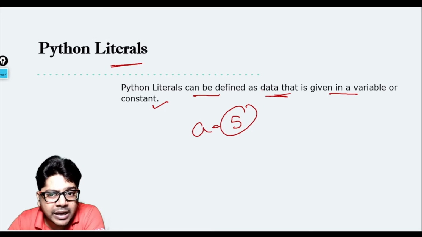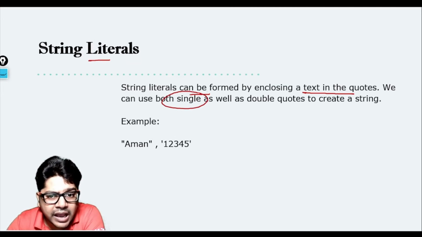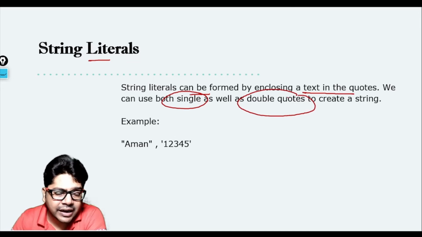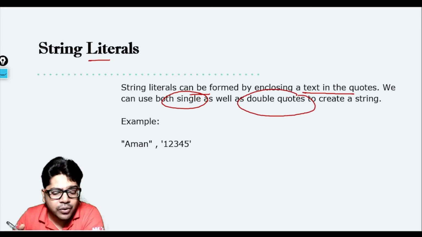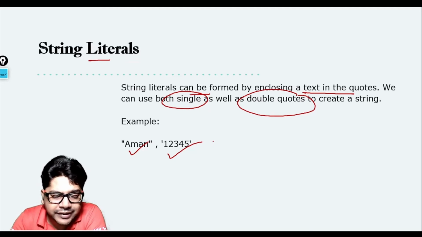Okay, so a Python literal can be defined as data that is given in a variable or a constant. Let us have a look at the string literal. String literals are created by enclosing text in quotes. We can use both single quotes as well as double quotes. We have already seen that. Like here, "Aman" is in double quotes, and '12345' is in single quotes.